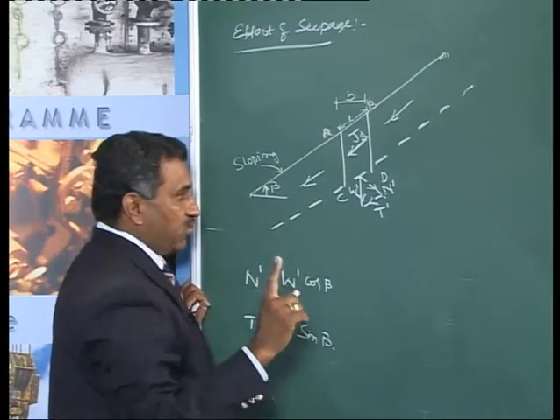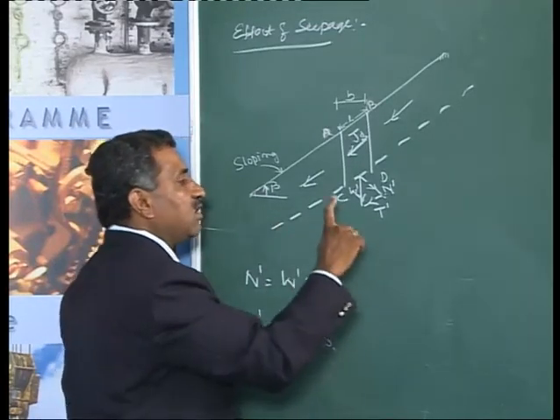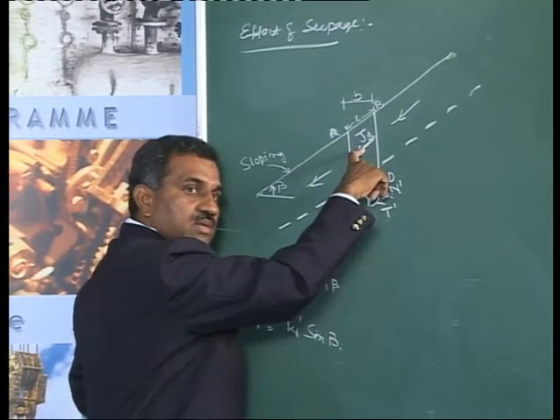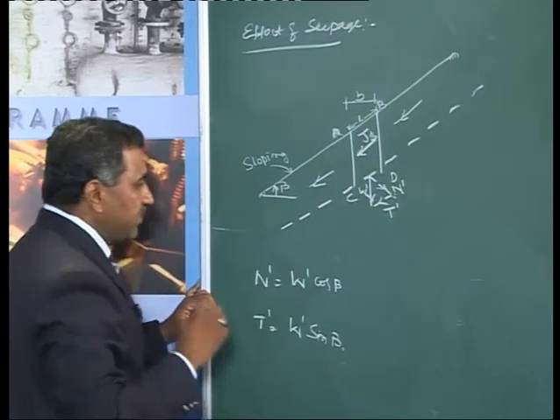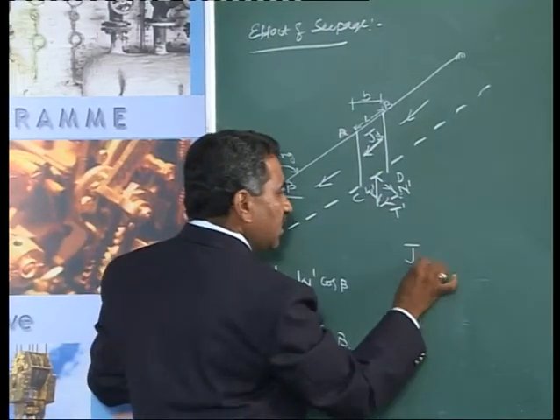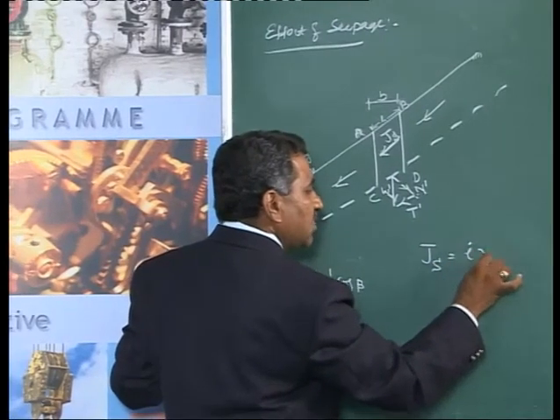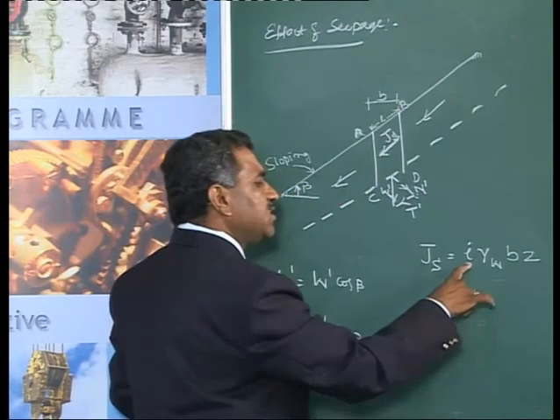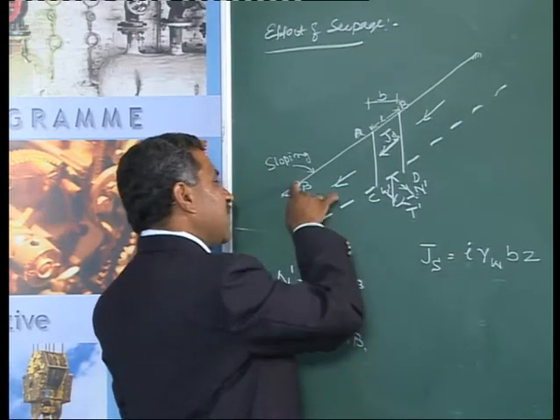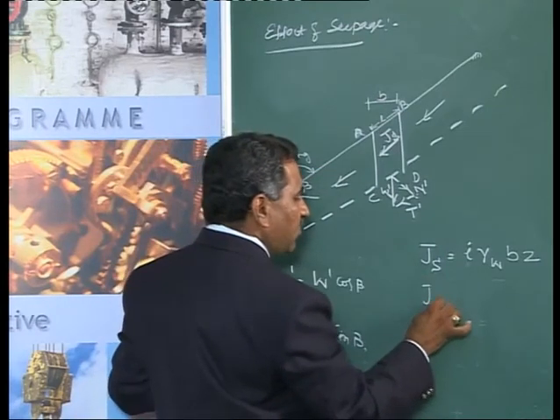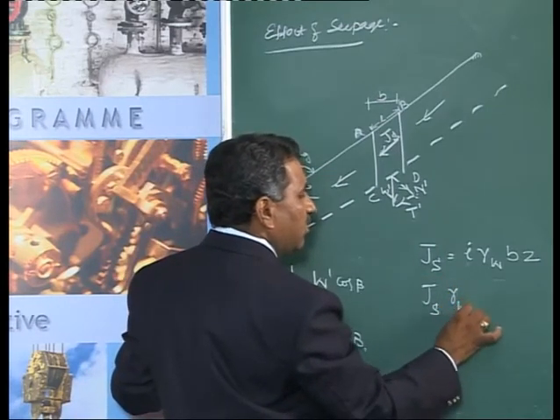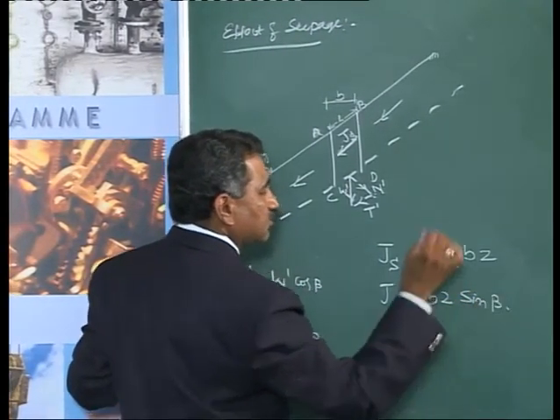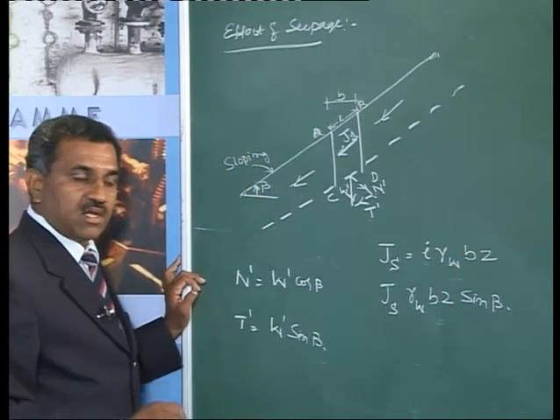Now, my driving forces or the destabilizing forces are, in addition to this T, the Js also has to be taken into account, the seepage force. Now, the seepage force Js can be written as i times gamma W into B into Z. i is the hydraulic gradient. Because this is inclined at an angle beta, Js seepage force can be written as gamma W B z, and i can be written as sine beta only. So Js is gamma W B into Z into sine beta.